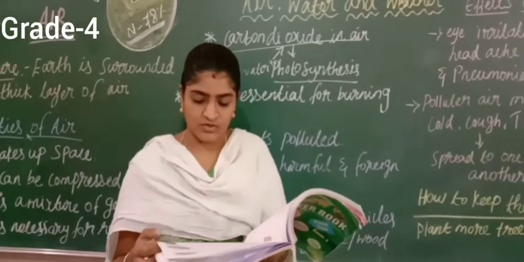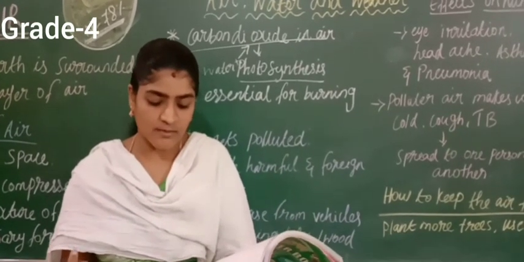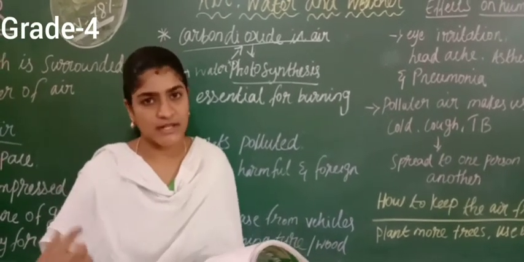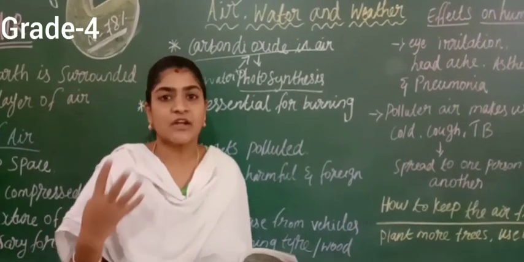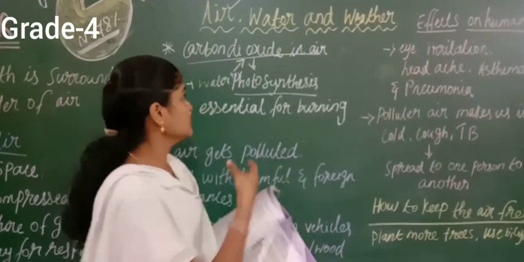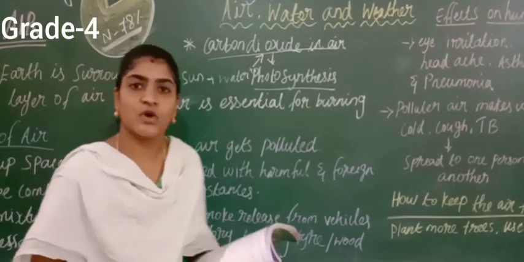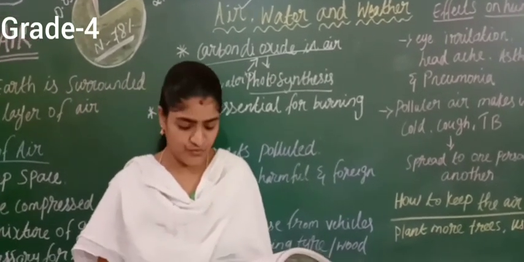When we breathe out, we give out carbon dioxide in the air. Carbon dioxide is important for all the green plants. So animals will breathe out carbon dioxide. That carbon dioxide will be helpful for all green plants. Using the carbon dioxide, they are involved in the photosynthesis process and prepare their own food.